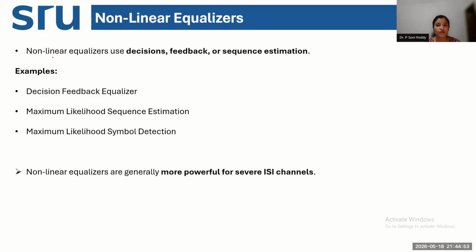To start with, let us begin with the basic introduction of what a nonlinear equalizer is and how it is different from linear equalizers. The basic understanding is that nonlinear equalizers use a few blocks in estimation. Estimation means regeneration of the transmitted signal at the receiver side. A nonlinear equalizer uses three blocks basically: the decision block, the feedback block, and something called the sequence estimation block.